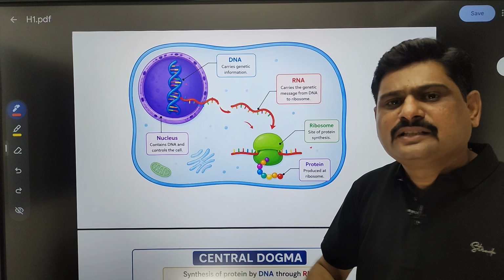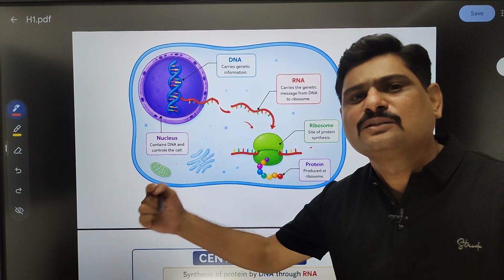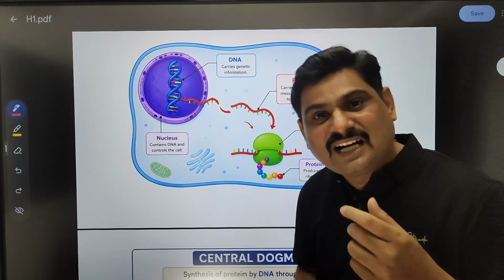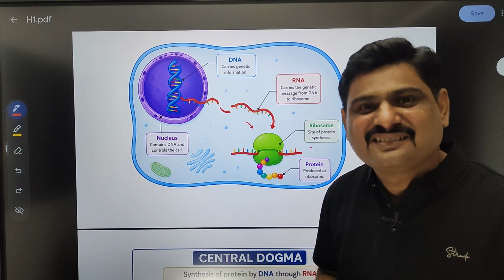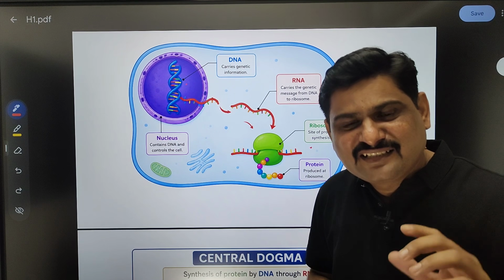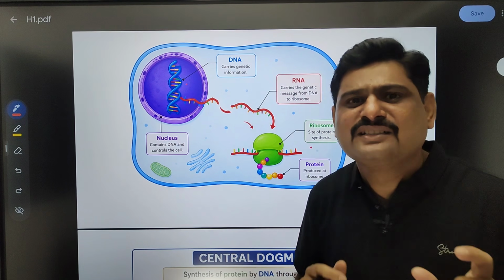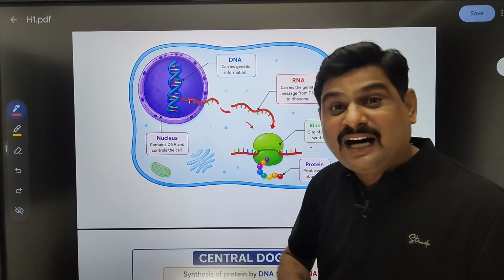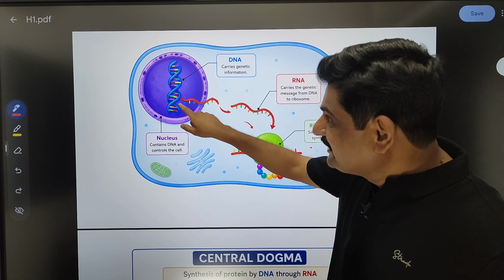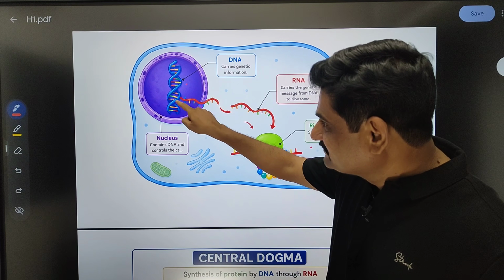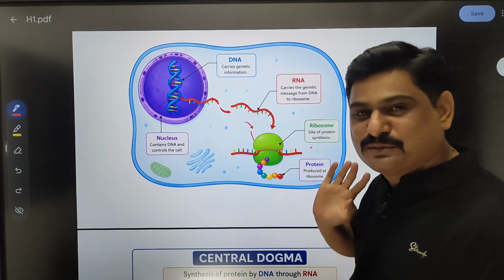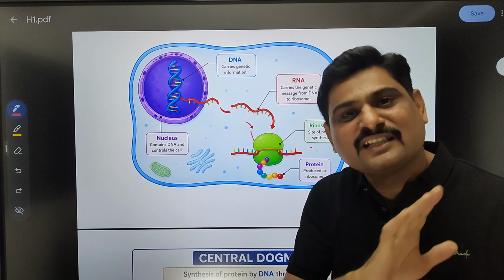Sir, DNA can't come outside and the ribosome can't go inside the nucleus, then why only RNA? Because RNA molecules are very small in size, so they can pass through these small holes. So RNA will take information from DNA, come outside, and go to the ribosome. The ribosome will make protein by using that information.